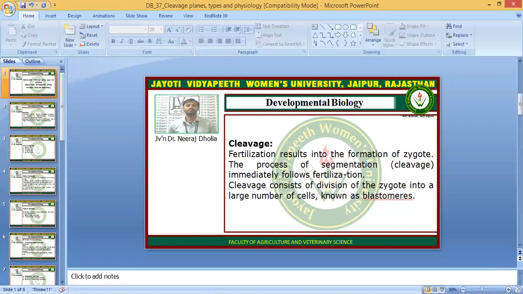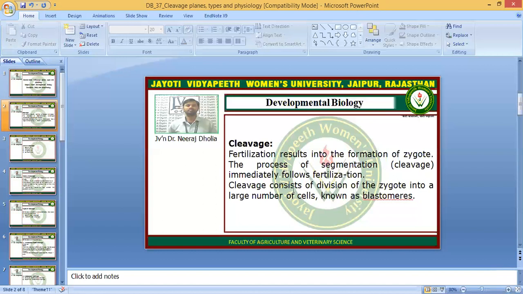These cell divisions are slightly different from normal cell divisions because in this, generally the size of the egg does not increase, and consecutively the number of cell divisions increases. So the number of cells also increases, but the cell size decreases. Fertilization results in the formation of the zygote, and the process of segmentation or cleavage immediately follows fertilization.